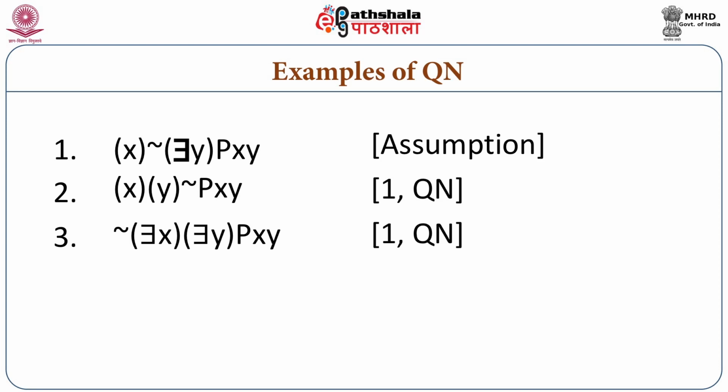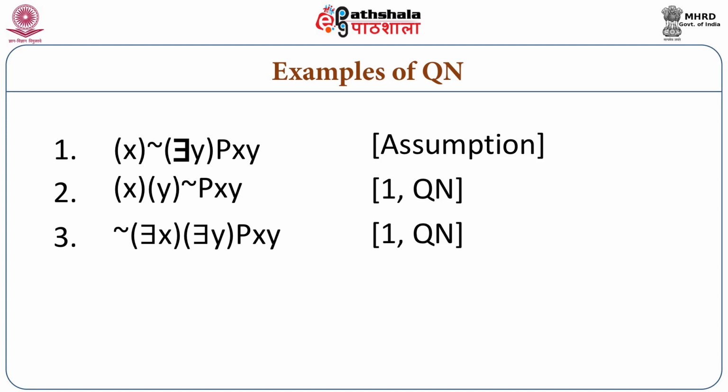Third step, look at step number 1. For all x has been replaced by it is not the case that there is an x such that there is a y and P x y. So by appropriate substitution, that is, the rule of replacement, we are able to show that 3 is also derivable from 1.